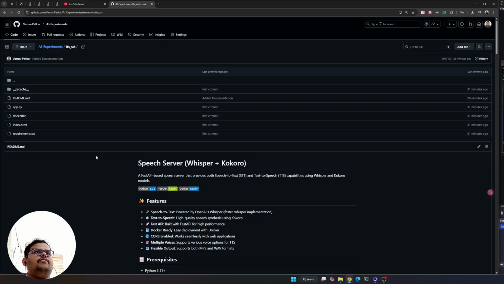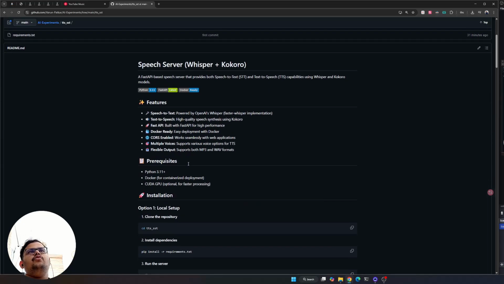The need for this came from the need for LocalChat. In ChatGPT, we can have a mic. When you click on that, you'll be able to record your voice and send that to the LLM, so it basically works as a dictation feature. That's one thing that I wanted to add, and the other thing was the read aloud feature. Once the LLM has responded, I wanted it to be able to respond back to me. So these two features are done using the speech server.